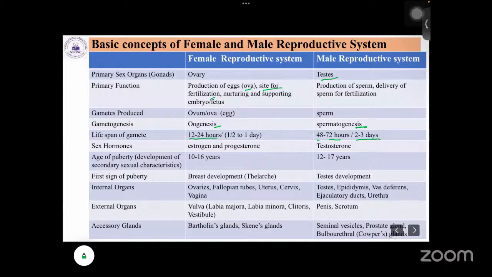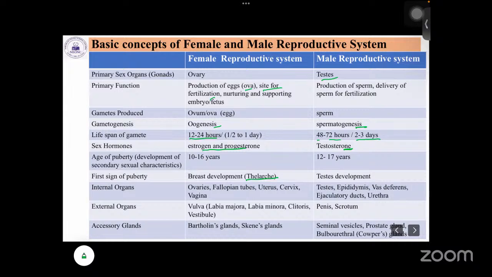The sex hormones released from the ovaries are estrogen and progesterone, whereas from the testes it is testosterone. Puberty means the development of the secondary sexual characteristics. In females it starts from 10 to 16 years, whereas in males it starts from 12 to 17 years. The first sign of puberty in females is breast development, also called thelarche, and in males it is testis development.